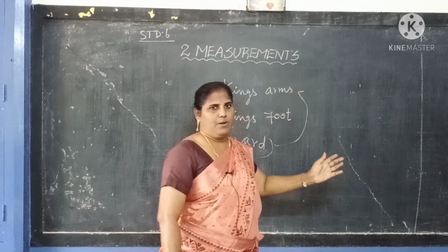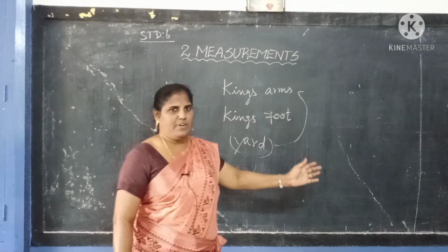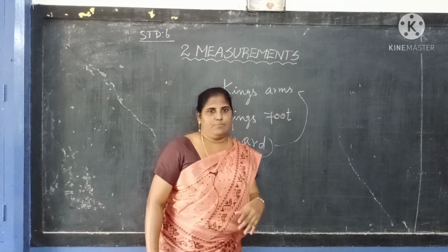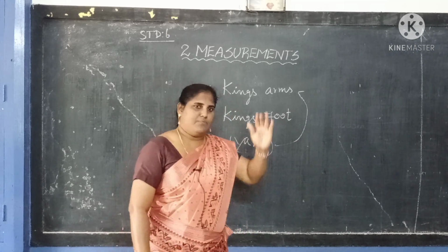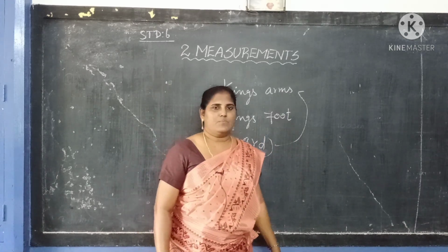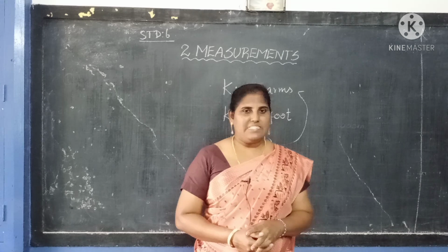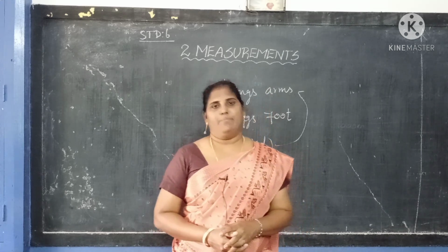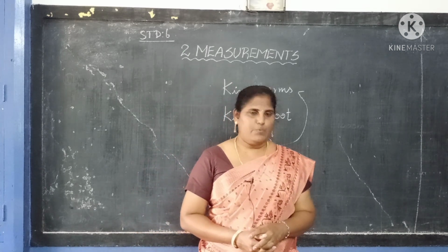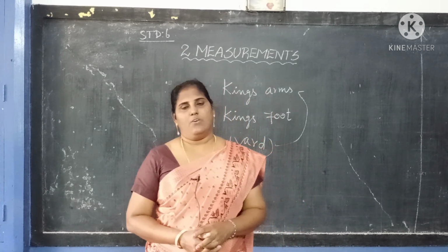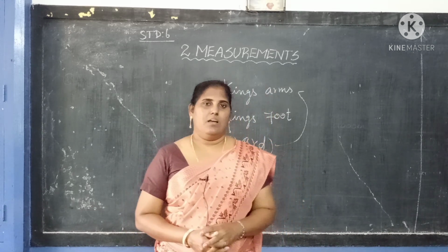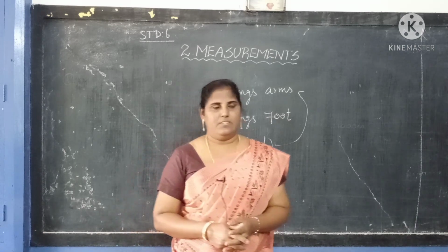But these measurements are very funny and very different from one person to another, because some persons are very short, some persons are very tall. So these measurements are very different. So it was very necessary to standardize measurement. So in 1971, the General Conference of Weights and Measures introduced the standard units of measures.